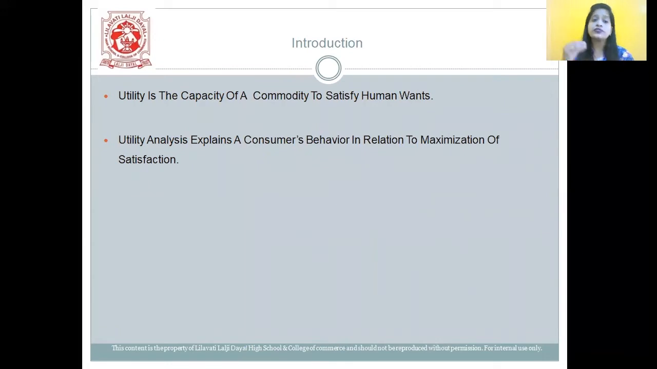So students, let us first understand the meaning of utility. Utility is the capacity of a commodity to satisfy human wants. So it refers to want satisfying capacity. Utility analysis explains a consumer's behavior in relation to maximization of satisfaction. Herein it studies the power of a commodity to satisfy human wants.